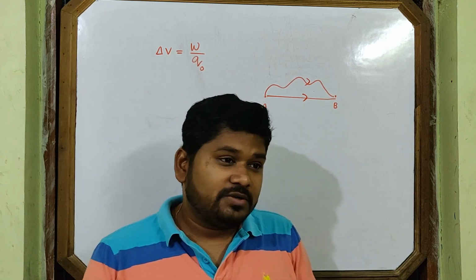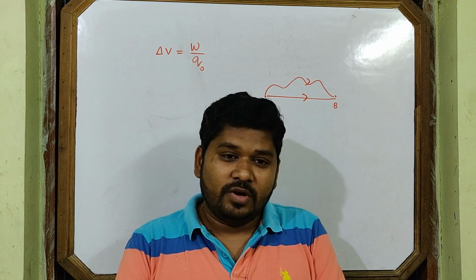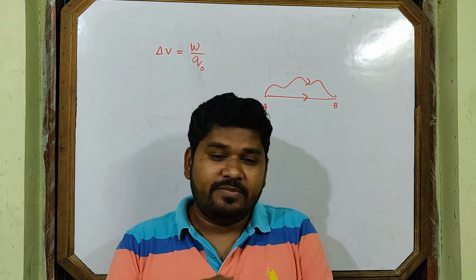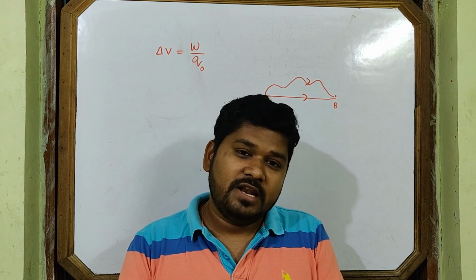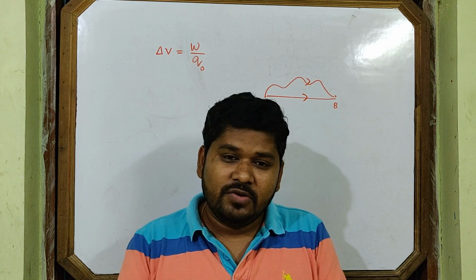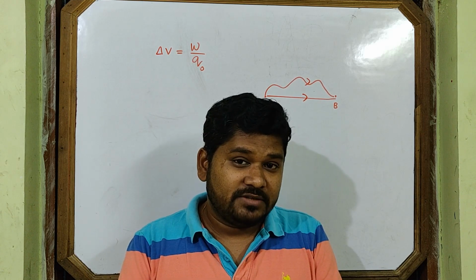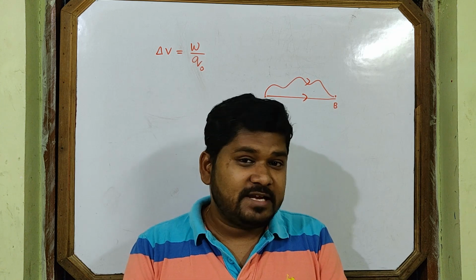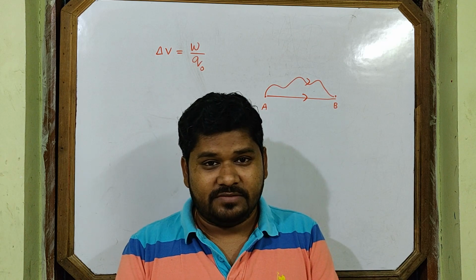Whenever you take a charge from one point to another point, whenever you take a test charge or unit positive charge from one point to another, we will always calculate potential difference. The 2 points will have some potential, but we will always calculate potential difference. But can you suggest how I will calculate potential at a point? How will I calculate potential at a point?